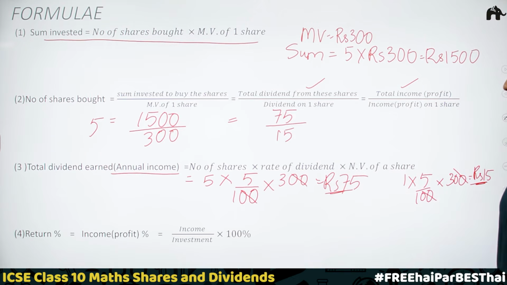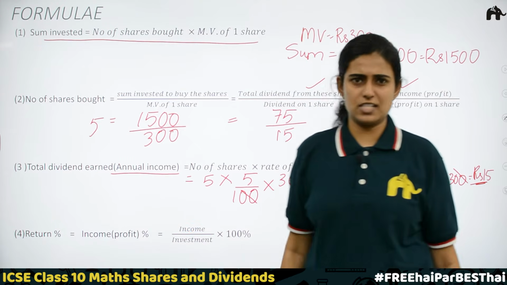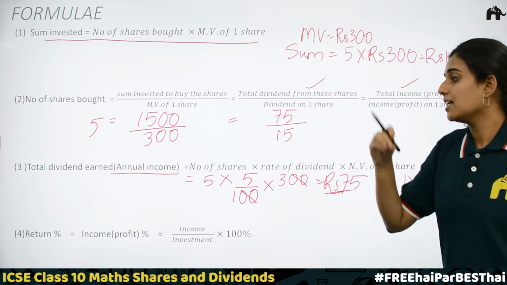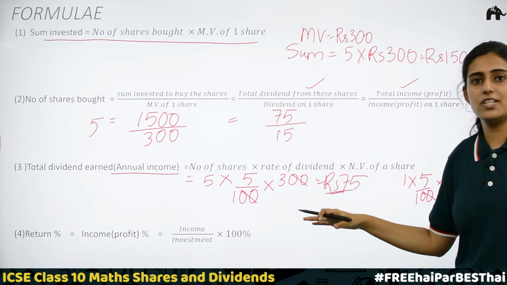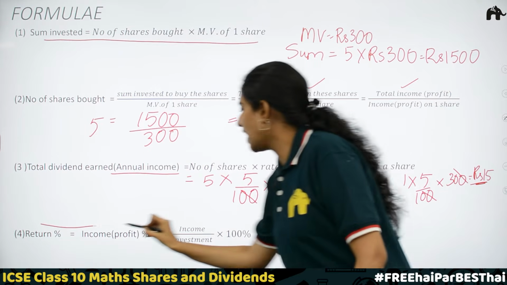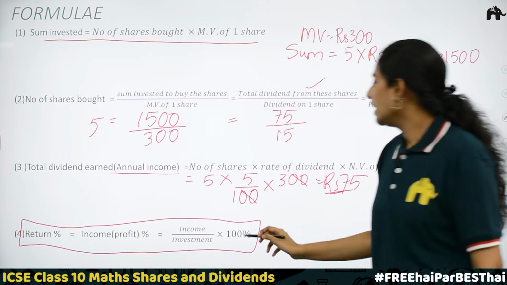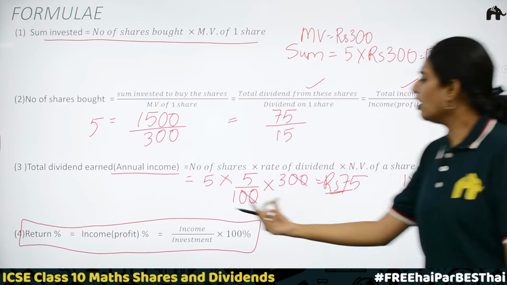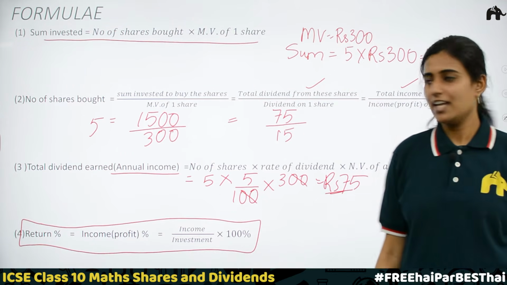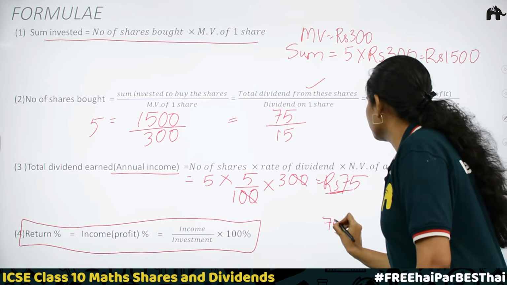The last formula is return percentage, income or profit percentage. I said shareholder, in case of a shareholder, dividend, return, income, profit are all the same. Okay. To calculate this, the formula is income by investment into 100%. What is the income? Income is the total dividend earned. Here, the total dividend earned is 75. Okay.